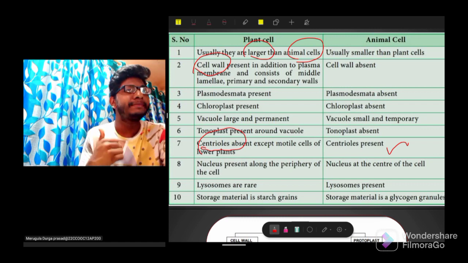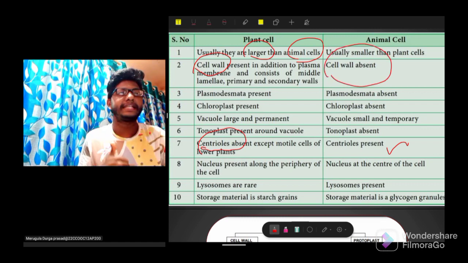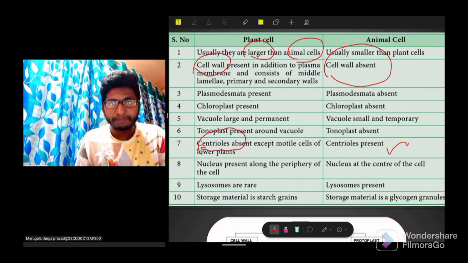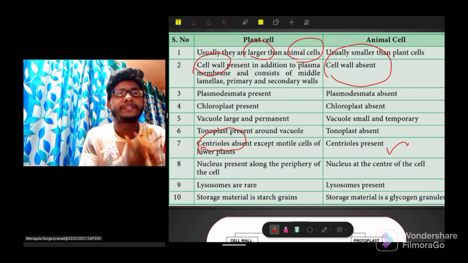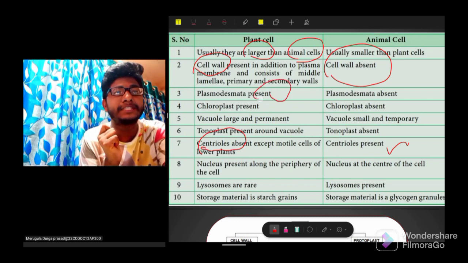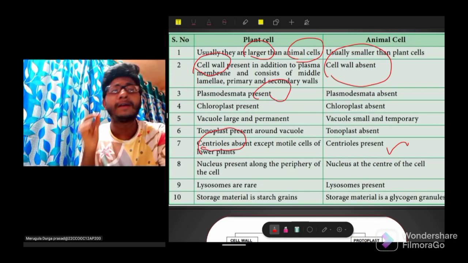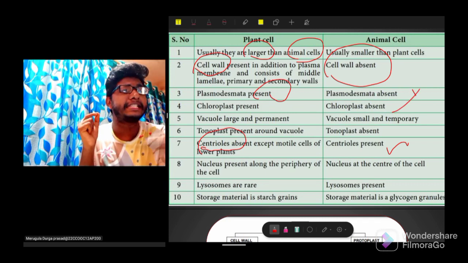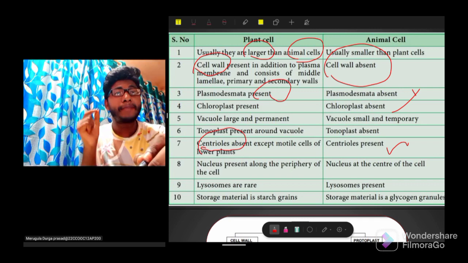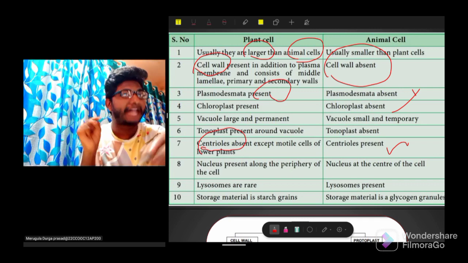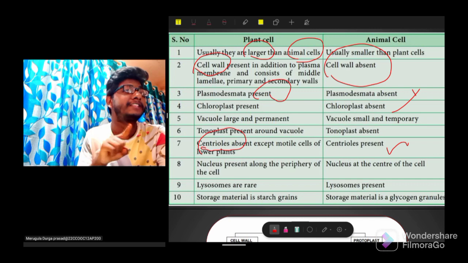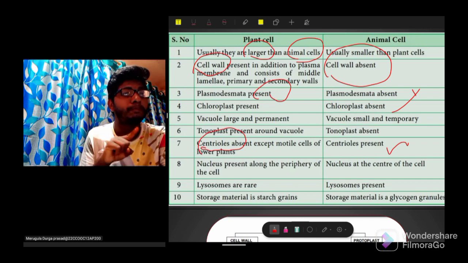In case of animal cells, this cell wall is absent. In case of plant cells, plasmodesmata is present. In case of animal cells, plasmodesmata is absent. And plant cells have chloroplast, but animal cells do not have chloroplast.